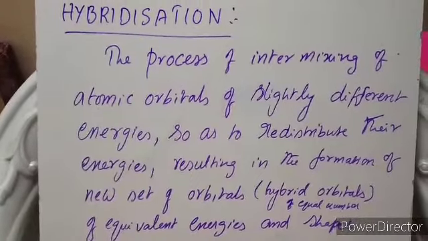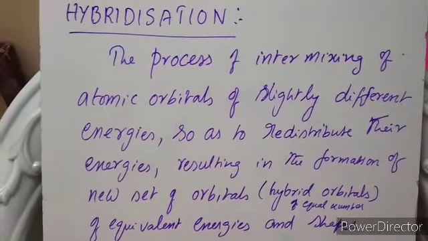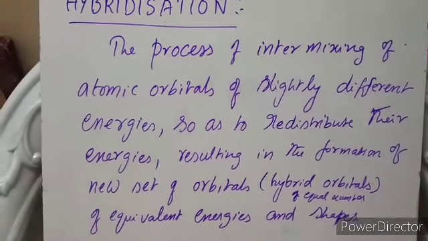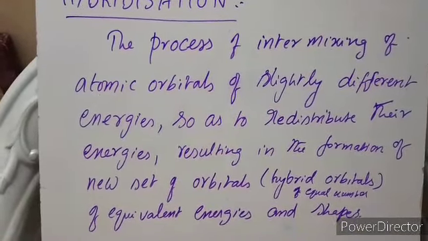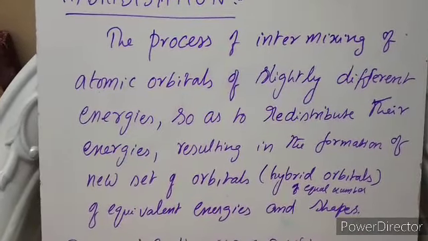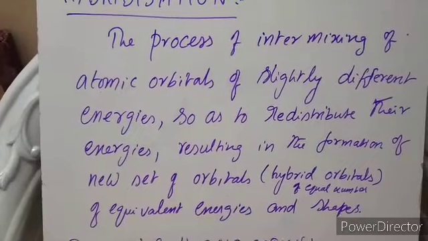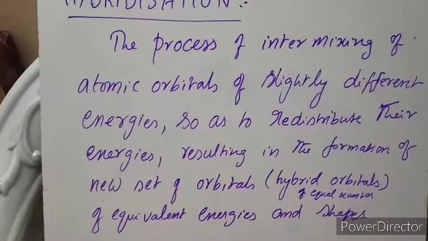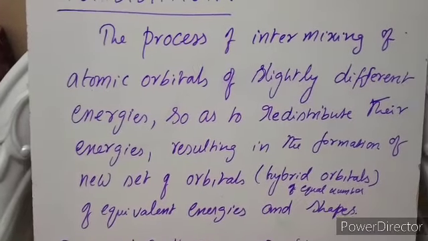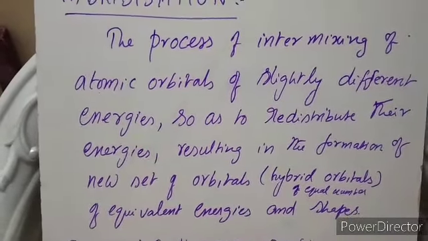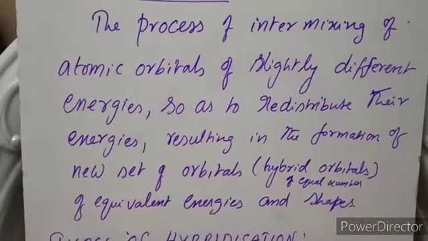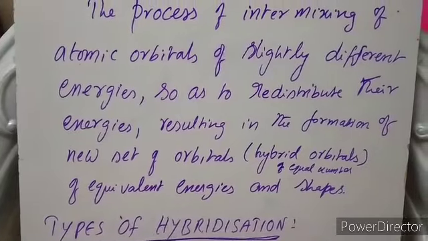So once again, what is hybridization? The process of intermixing of atomic orbitals, s, p, d, f, of slightly different energies. 2s has lesser energy than 2p, so as to redistribute their energy. This results in the formation of a new set of orbitals. New orbitals are formed that should not be represented as s or p, but in different ways, and those are called hybrid orbitals.